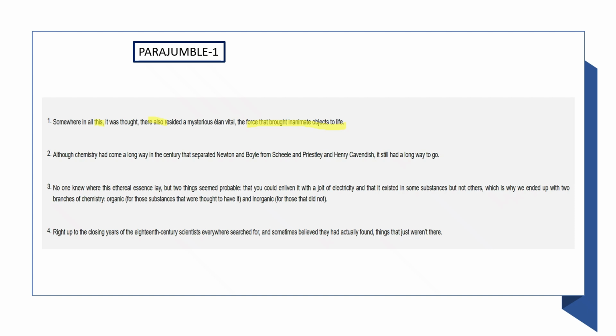No one knew where this ethereal essence lay, but two things seemed probable: that you could enliven it with a jolt of electricity, and that it existed in some substances but not others, which is why we ended up with two branches of chemistry: organic for those substances that were thought to have it, and inorganic for those that did not.